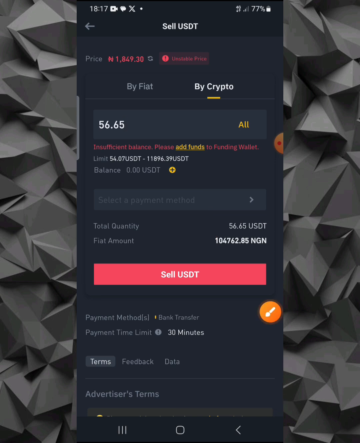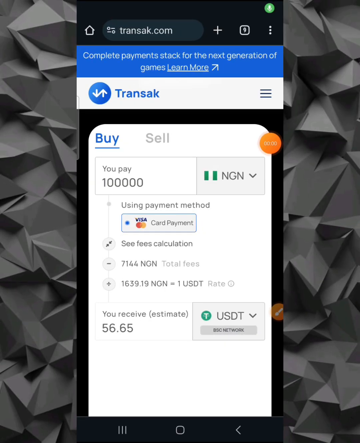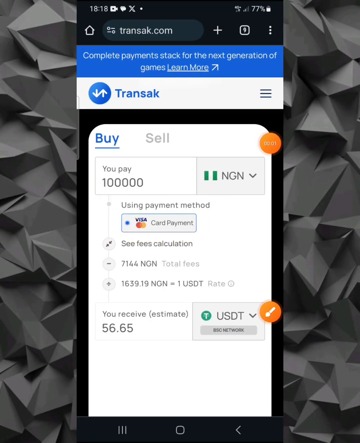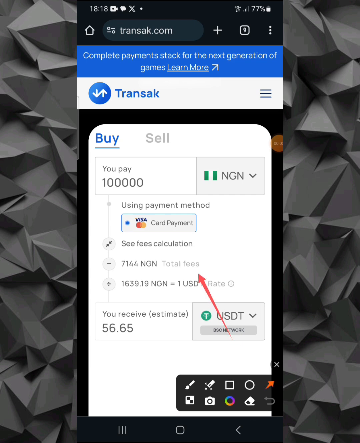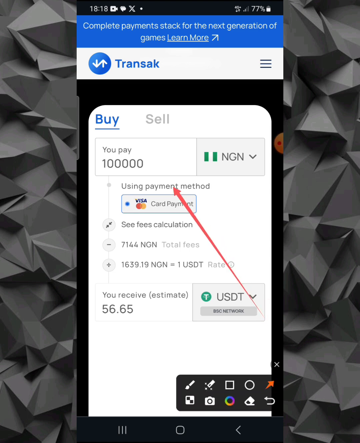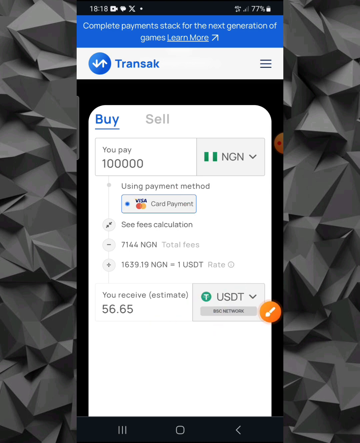Now, the only issue that you're going to have while doing this is the cards that you're going to be using for payment. As you can see right here, this is the payment method that you're going to be using for this. And this is just the issue that most of us are actually facing right now. Card payment is just the issue. If you can get a card that works, you are making a lot of profit from this process. The only issue is that most of our Naira cards don't have good limits. Even if you find a card that works, you cannot spend more than $500 on any card that you can find, especially the Naira cards.